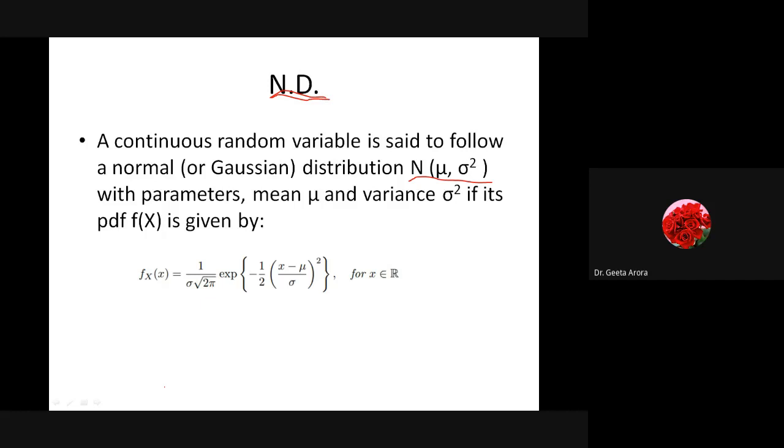In MCQ it can be asked directly as such, which is the correct form, because students normally miss this form and used to find out how we can find the area under the curve or how to solve the particular numerical. So be sure to go through this form also. So here we have 1 by sigma under root 2 pi e raised to power minus half ((x minus mu) by sigma) whole square. Correct? So this is the formula for the normal distribution.